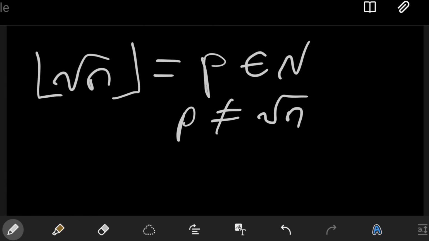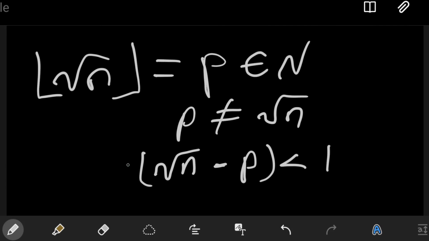That follows from the fact that n is a non-square. Also, the square root of n minus p will lie between 0 and 1, right? Because the square root of n lies between p and p plus 1, this number lies between 0 and 1.